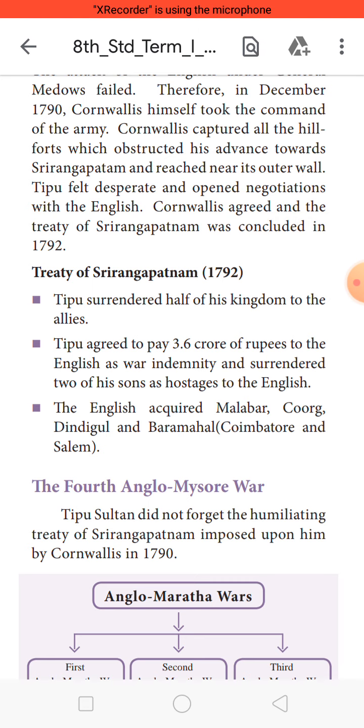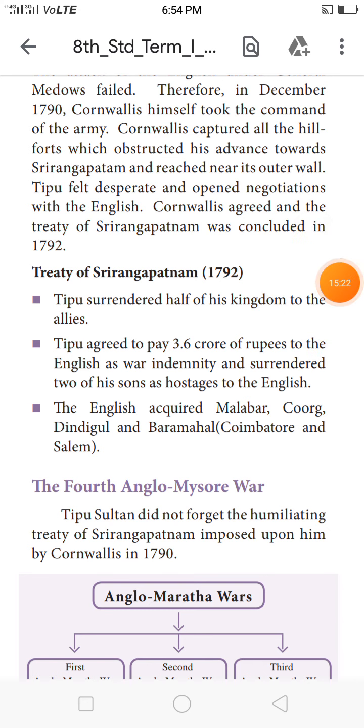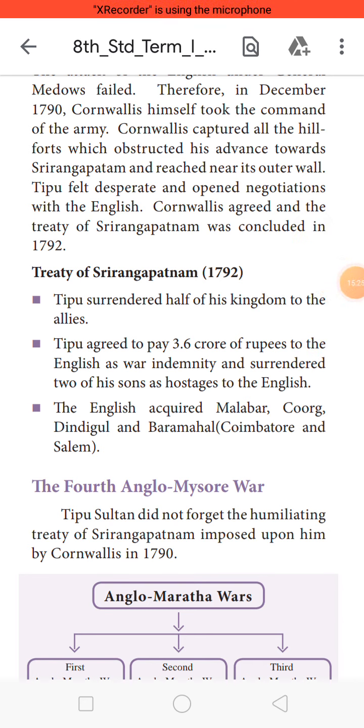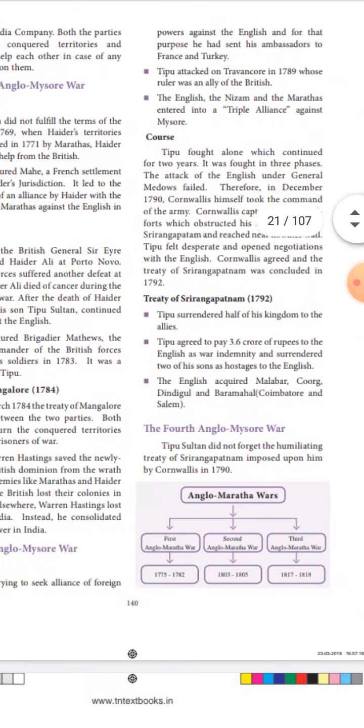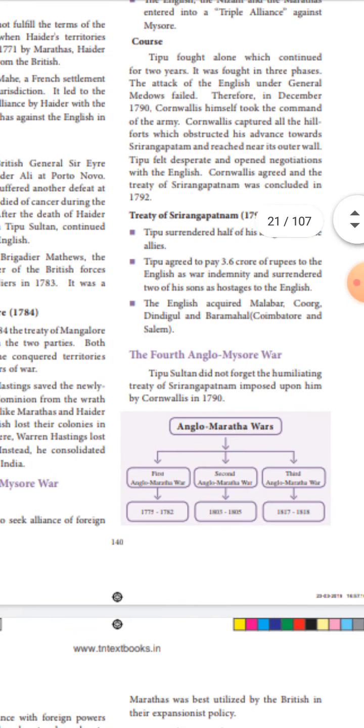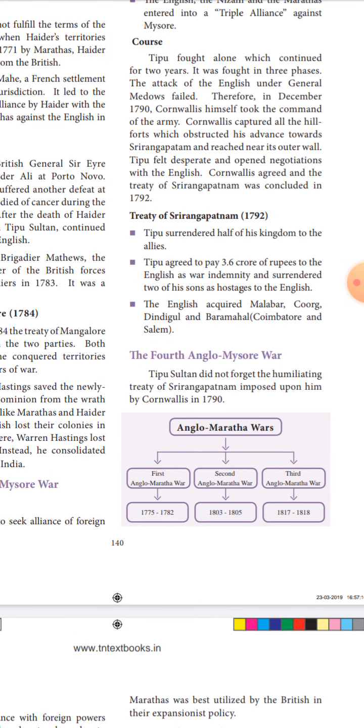And then the fourth Anglo-Mysore War. Tipu Sultan did not forget the humiliating Treaty of Srirangapatnam imposed upon him by Cornwallis. That is, Tipu Sultan did not forget the humiliation inflicted by Cornwallis during the Srirangapatnam Treaty.